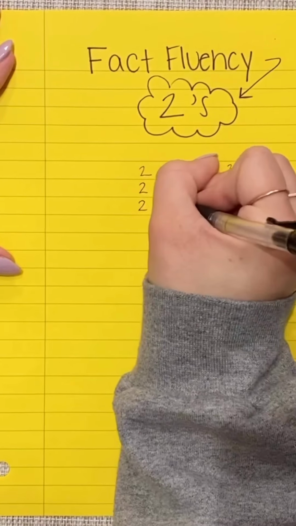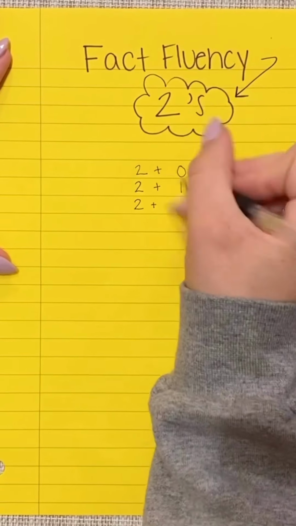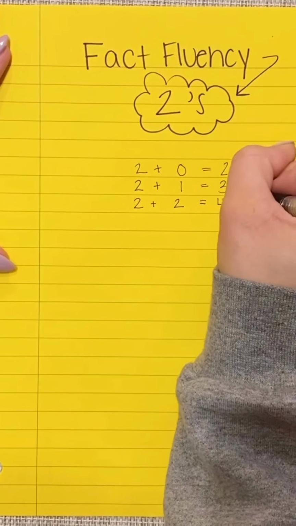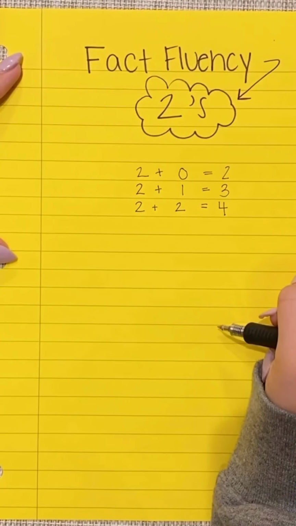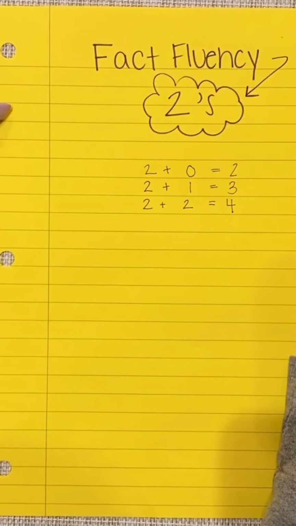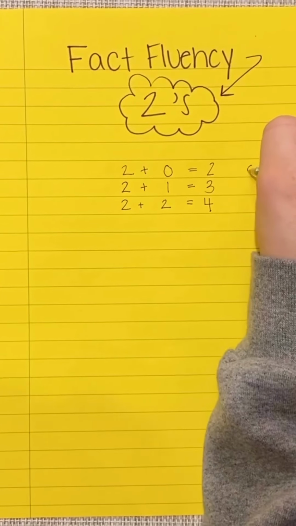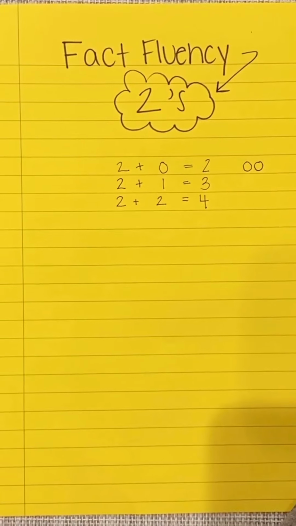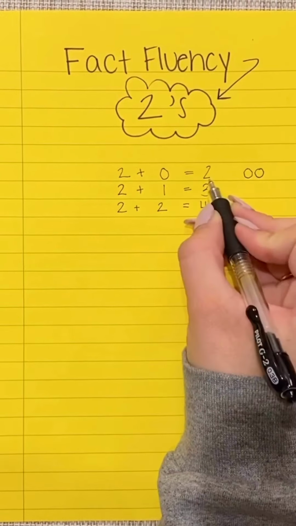We bring our 2 down again, and our next number we're going to add to 2 is 0, 1, 2. So 2 plus 2 equals 4. And you're going to continue this all the way down until you have done 2 plus 9. After you have done that, you're going to draw a picture to make sense of what you just wrote. So for our first one, we're going to draw 2 circles, and we're adding 0 to those 2 circles, so we're just going to leave it. 2 plus 0 equals 2.